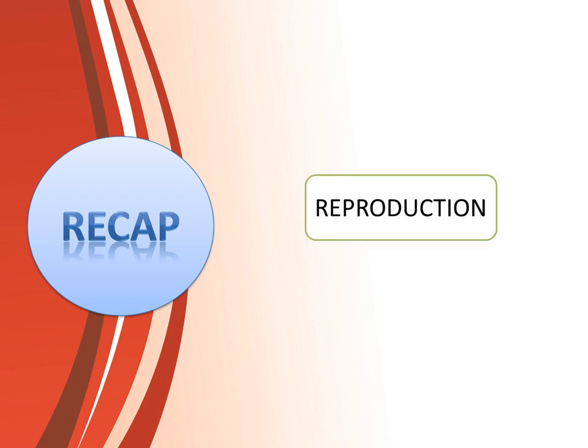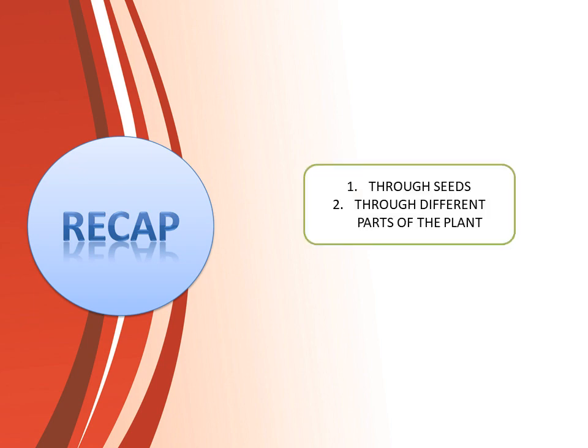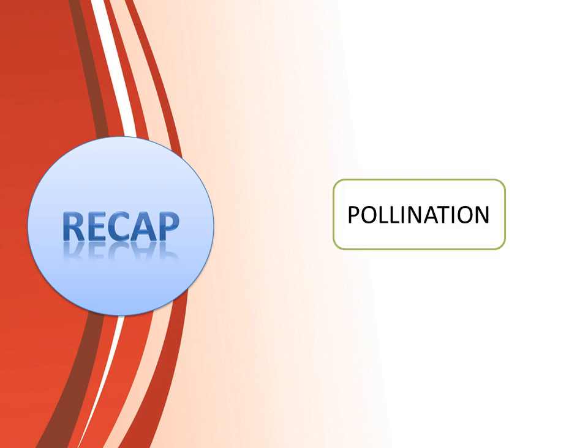We learnt about reproduction. What is reproduction? It is a process by which living things produce young ones of their own kind. And plants reproduce in two ways, through seeds and through different parts of the plant such as root, stem and leaf. Then we learnt what is pollination. Do you remember what is pollination, children? It is the transfer of pollen grains from the male part of the flower to the stigma of the female part of the flower to produce fruits and seeds.